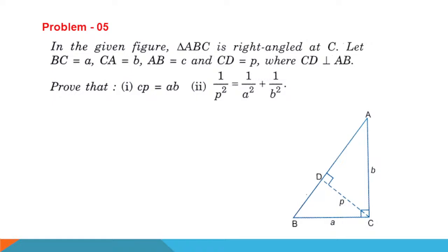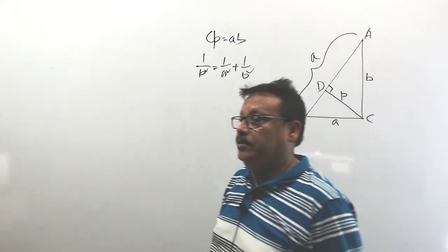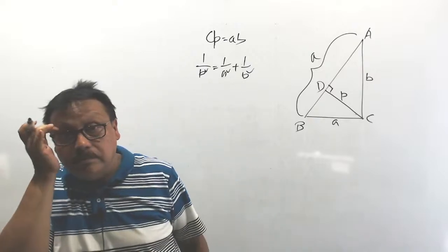That means, okay, we have to prove cp is equal to ab, and 1 by p square is equal to 1 by a square plus 1 by b square. Okay. How do you prove it? Yes. See.